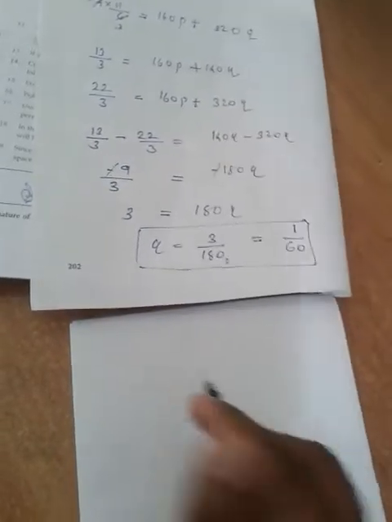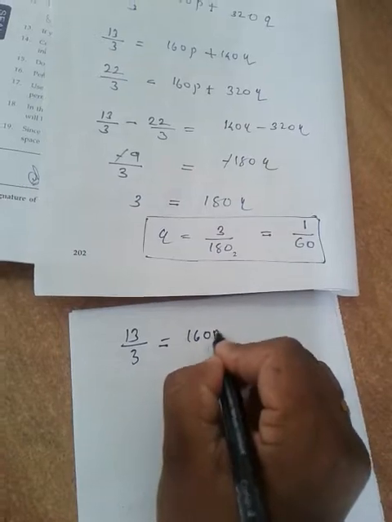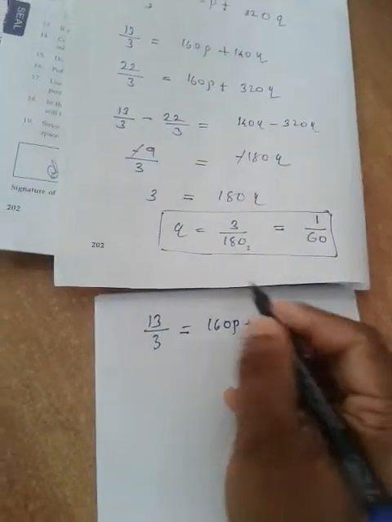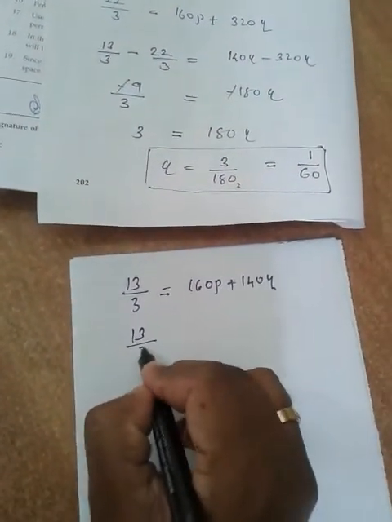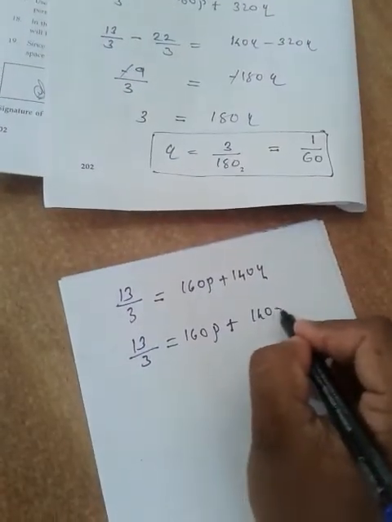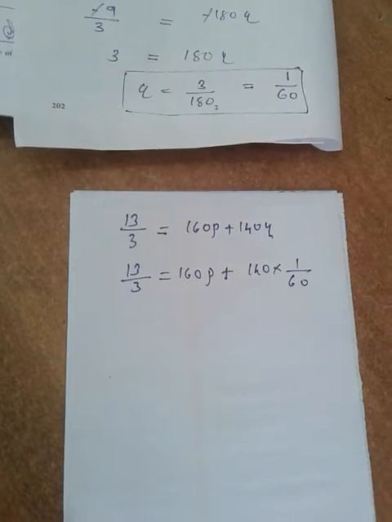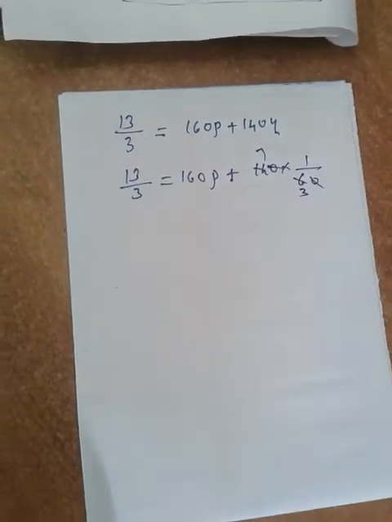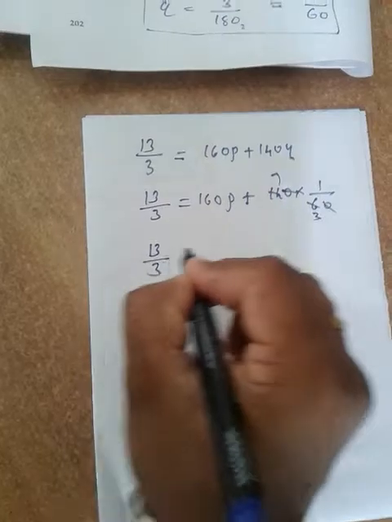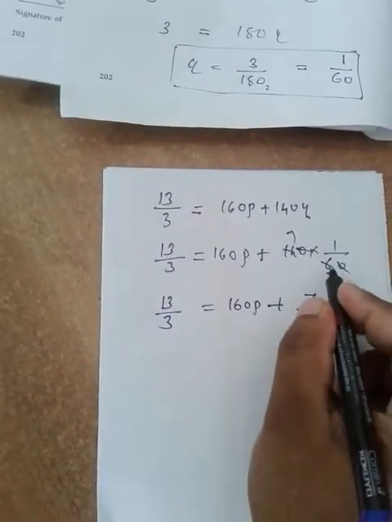Just substitute this value of 1 by 60 in any one of the equations. So I am going to choose this equation, 13 by 3 is equal to 160 p plus 140 q. In that equation I am going to substitute the value of q. So it becomes 13 by 3 is equal to 160 p plus 140 into q. The q value is 1 by 60. Are you following me? Then just find out the value of p from this equation. After simplification, we get 13 by 3 is equal to 160 p plus 7 by 3. The simplification is already mentioned here.